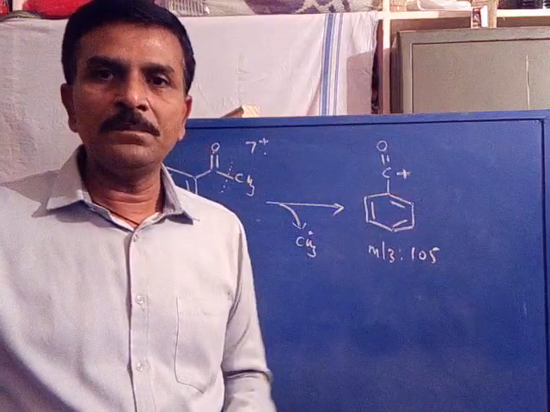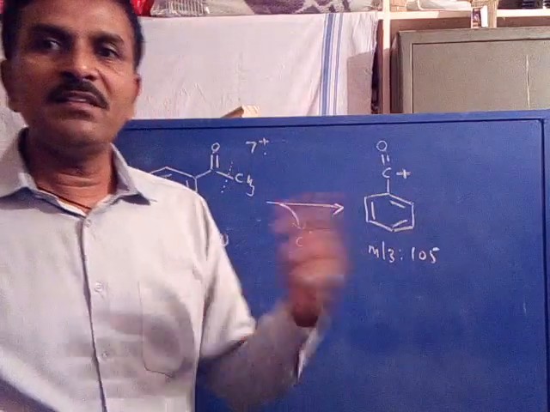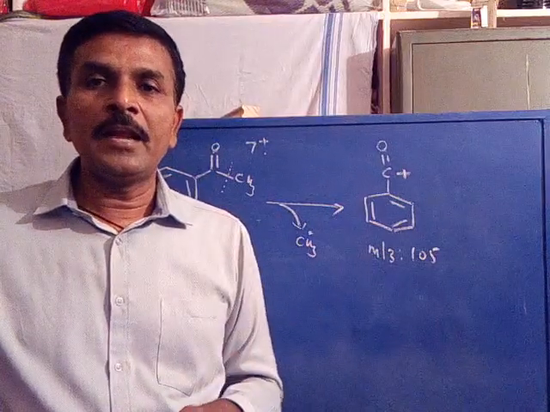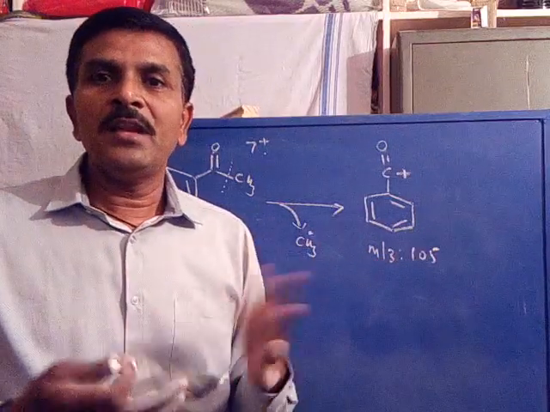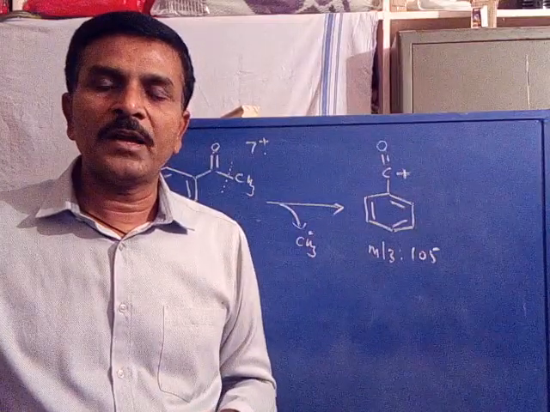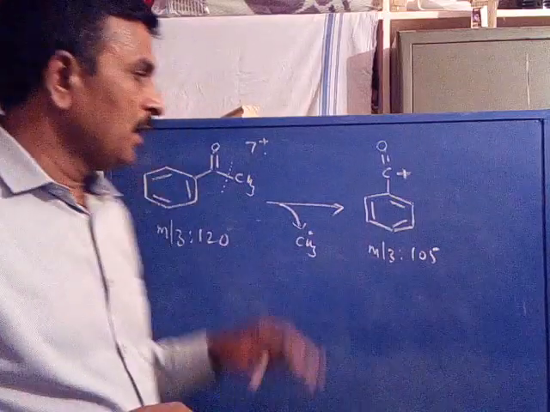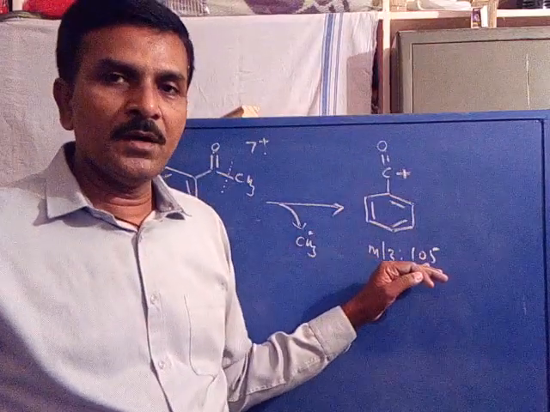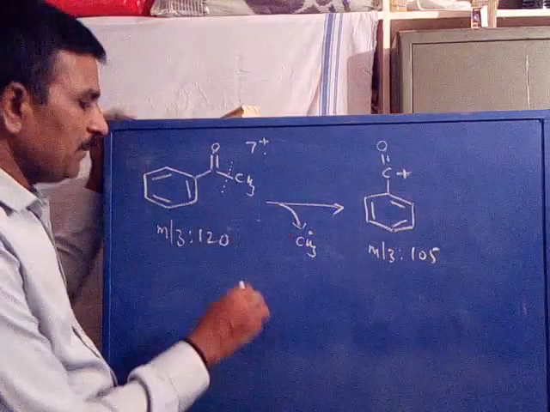During this fragmentation, say an imaginary intermediate is involved. The benzoyl cation may be formed through an imaginary intermediate between the starting one and the second one. If an imaginary intermediate carrying a positive charge is there, it also appears in the mass spectrum as a broad and diffused signal called a metastable ion.